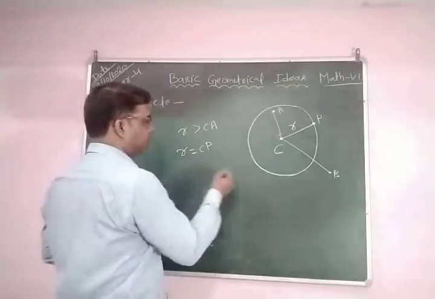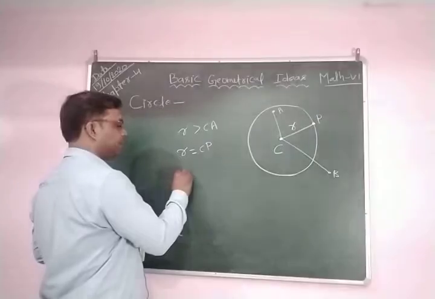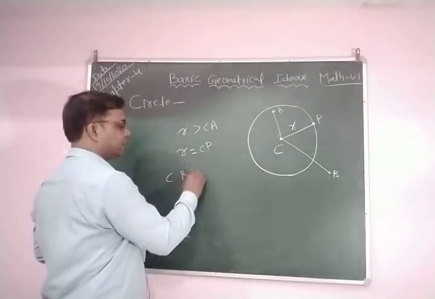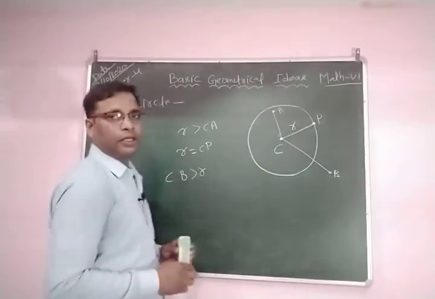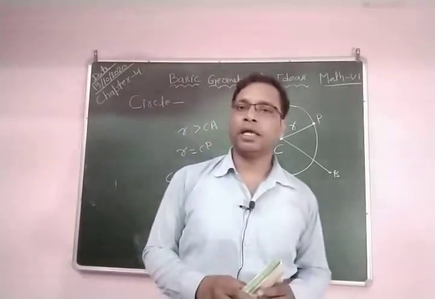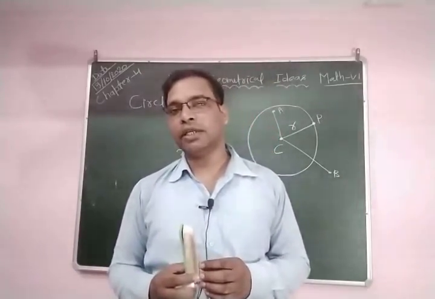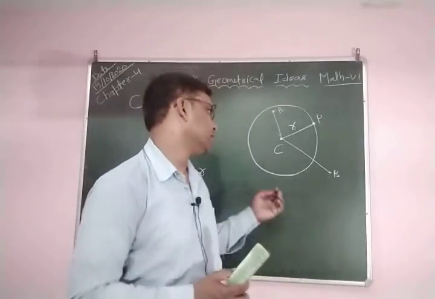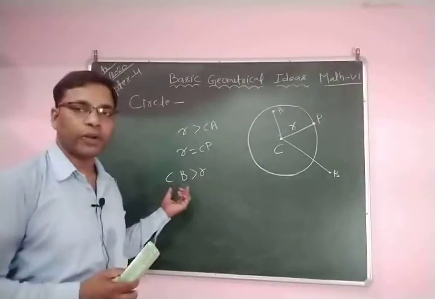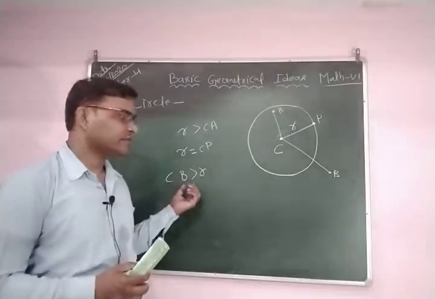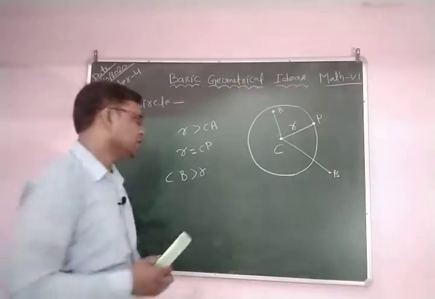So CB is greater than R. Any point lies in the exterior of the circle if and only if the distance between the point and the center is greater than its radius.